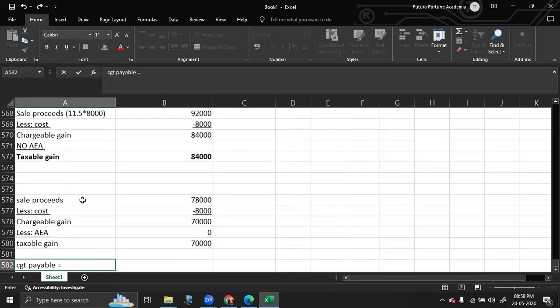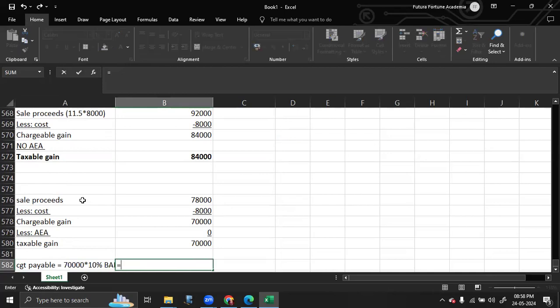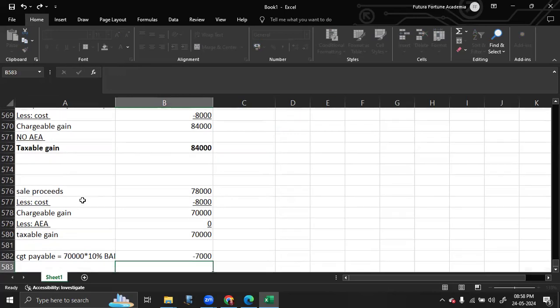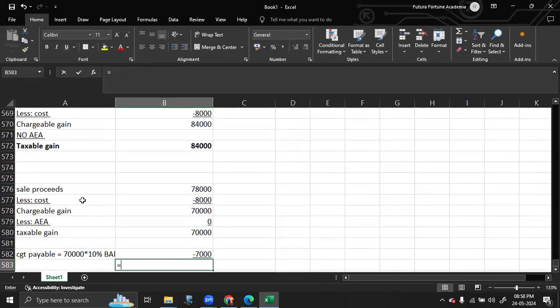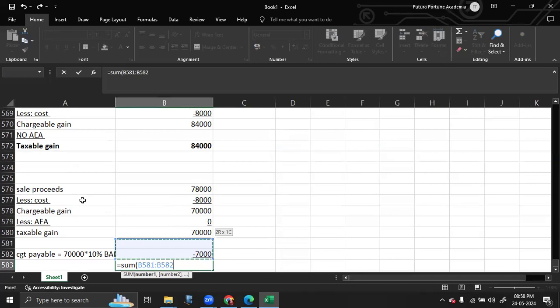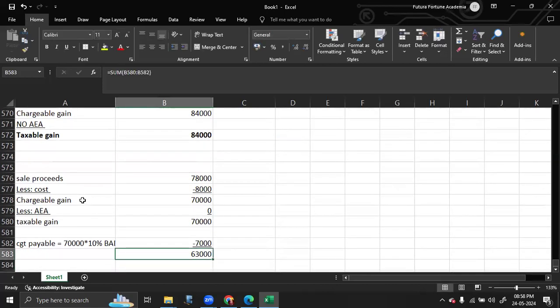I hope you remember the condition. She was an employee of the company. It's a personal trading company. So she's eligible for BADR relief at 10%. So her CGT amount is 7,000. So the net proceeds is equal to 63,000.